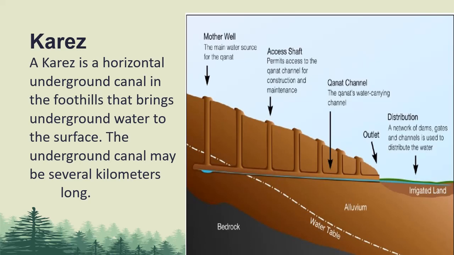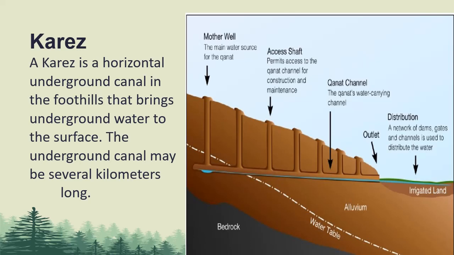Kares system, you have studied already, is in Balochistan. Balochistan is an arid and semi-arid region. Kares is a horizontal underground canal in the foothills that brings underground water to the surface. The underground canal may be several kilometers long. It is dug by a group of people who then share the water for irrigating their crops.